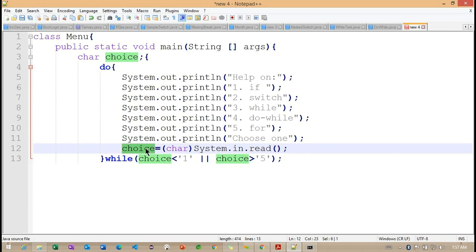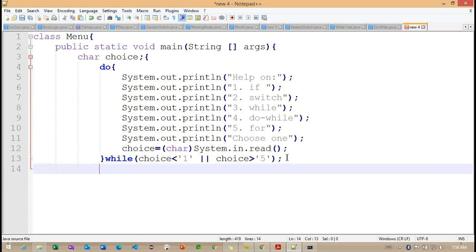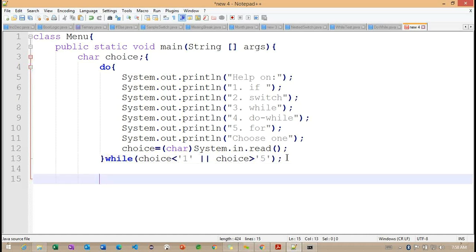If the value is less than 1 or greater than 5, we are going to repeat one more time here. So getting the point? After completion of this, now we'll check with the switch case here.